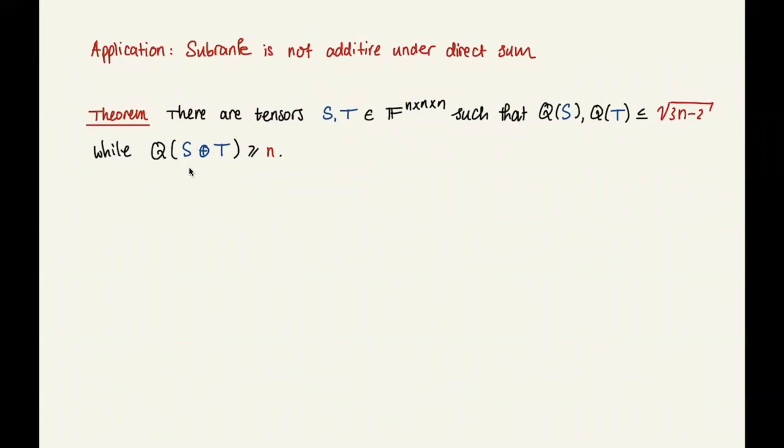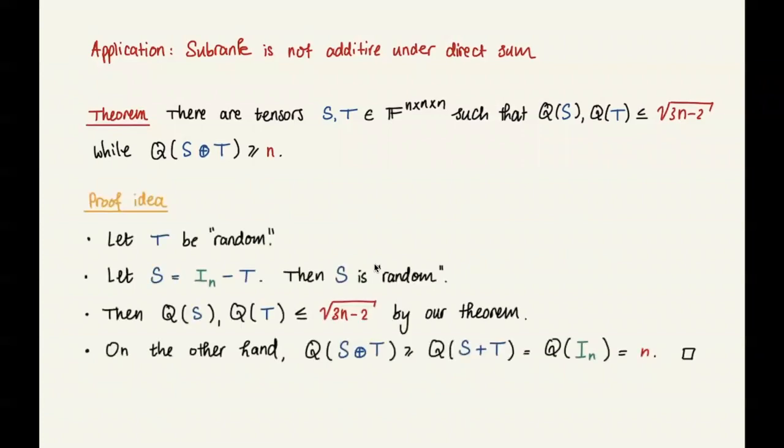Here, direct sum means that you take these two tensors, S and T, you think of them as n by n by n blocks, and you put them next to each other with one corner touching. So you put them on the main diagonal of a bigger tensor of size 2n by 2n by 2n.